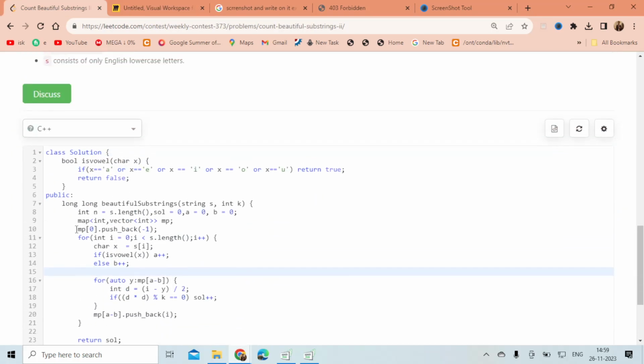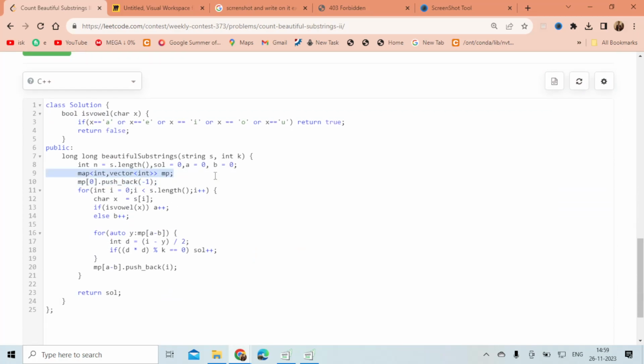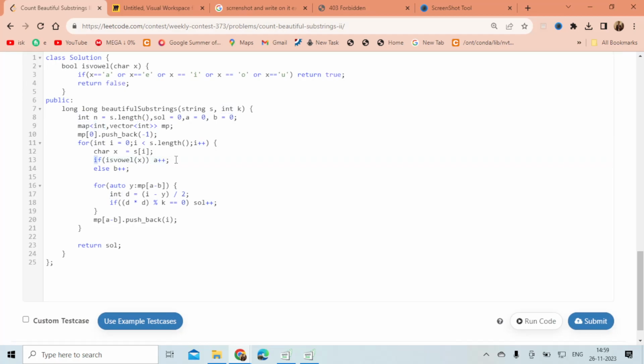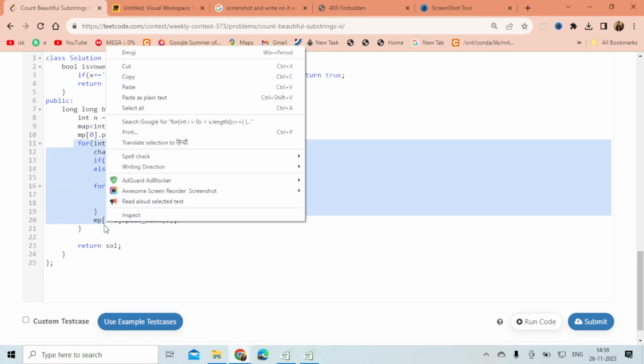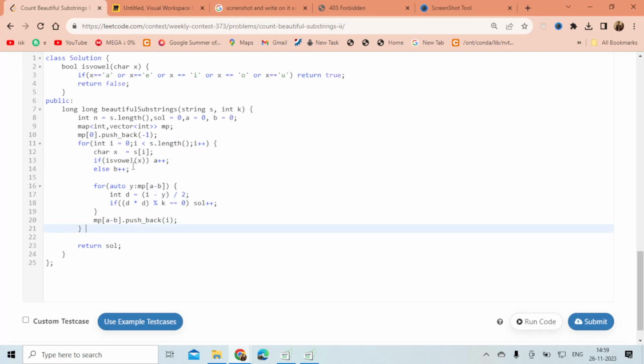So what I just did is make a map from int to int, to store for every difference the index. I'm iterating the string, getting the current character, and if my character is a vowel, I increase the vowel count, and if my character is a consonant, I increase the consonant count.